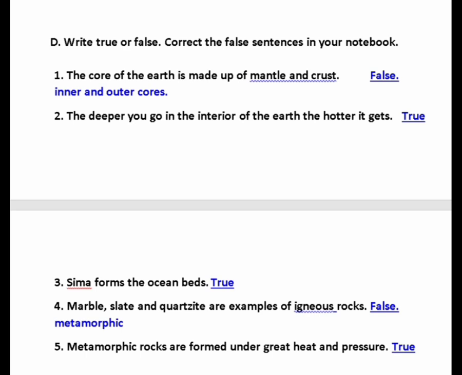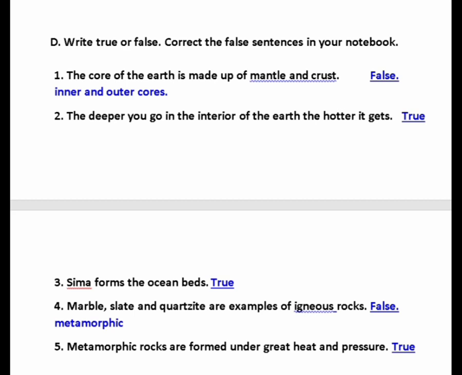Next, the deeper you go in the interior of the earth, the hotter it gets. True. Sima forms the ocean beds. True. Marble, slate and quartzite are the examples of igneous rocks. No, false. They are metamorphic rocks. Okay, dear children.